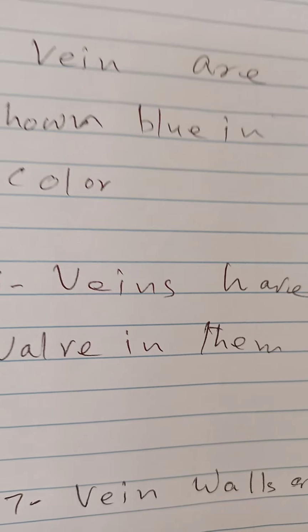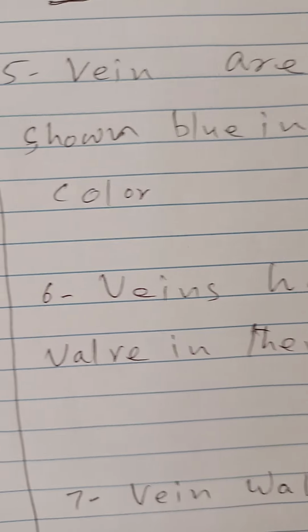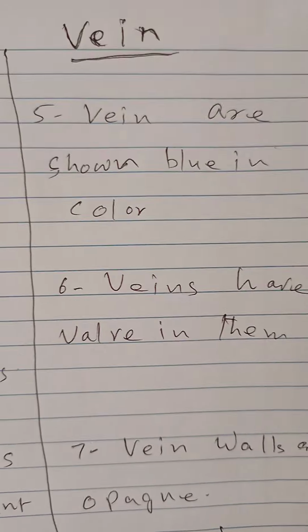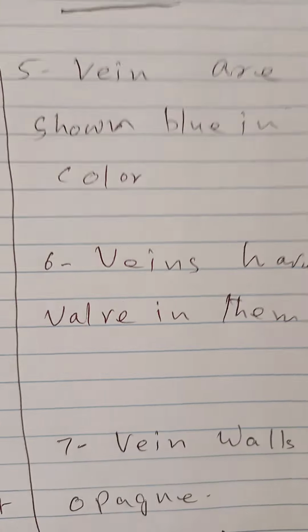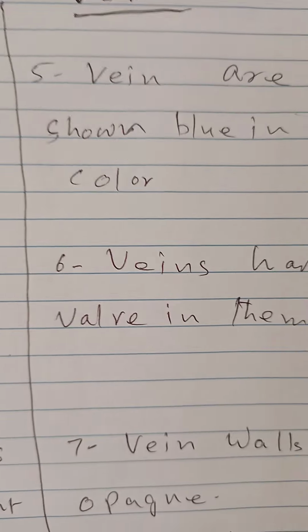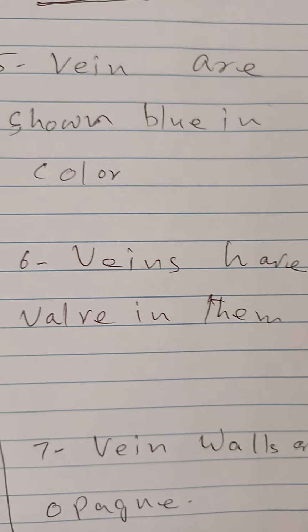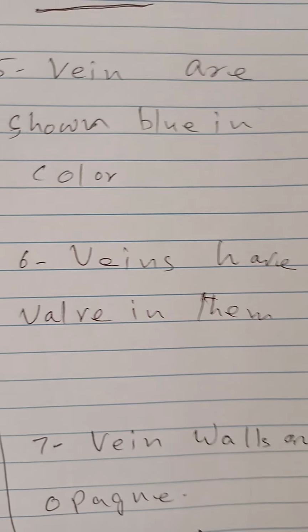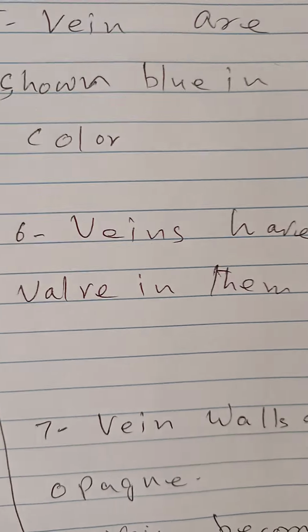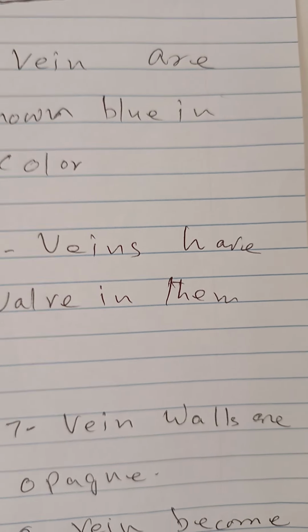Actually, there is no blue blood in this world. It's only a tradition that to differentiate artery and veins, we give red color to artery and blue color to vein. Blood is always red. It is bright red in artery, it is dull red in the vein, but it is always red.